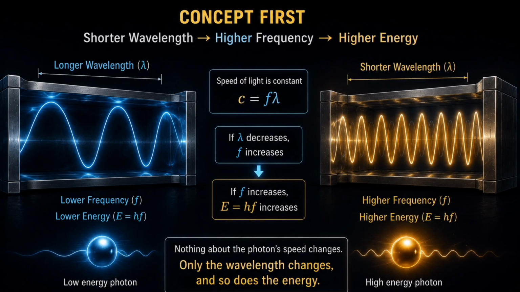And because the energy of a photon is expressed as Planck's constant times the frequency, we can say that the energy of the photon is directly proportional to the frequency. It means that the higher the frequency, the higher the photon energy. Notice something remarkable. Nothing about the photon speed changes, only its wavelength does. Yet its energy changes dramatically.